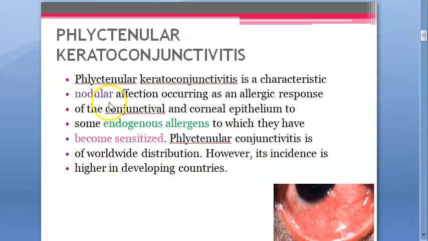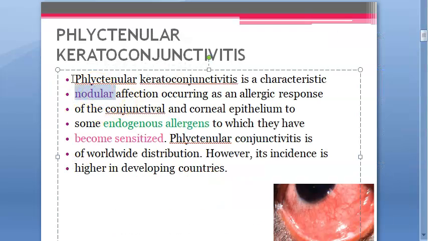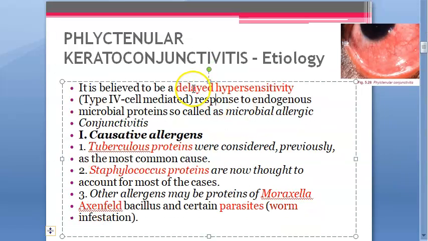So what will be there here? Nodular. Remember, this is a very important word. A nodular reaction will be there. So it is an allergic response of the conjunctiva and the corneal epithelium to some endogenous allergens to which they have become sensitized. So let us look at what the cause is. It will be either tuberculous protein because of tuberculosis, or staphylococcus protein. Remember, this is a delayed hypersensitivity, type 4 cell mediated immune response, right?